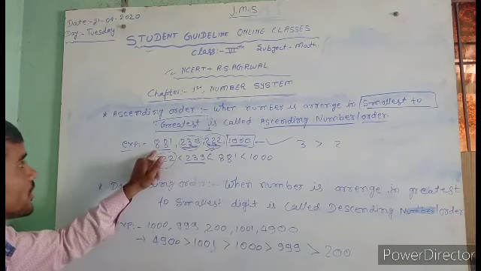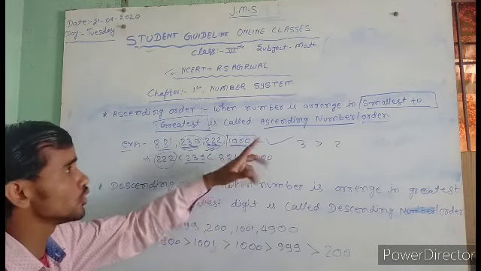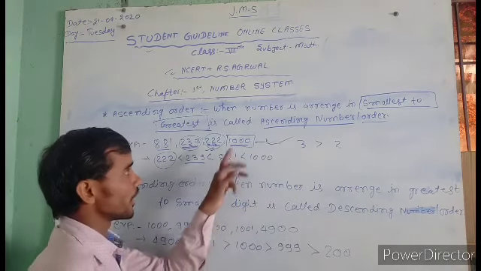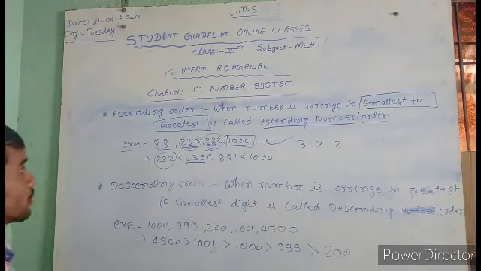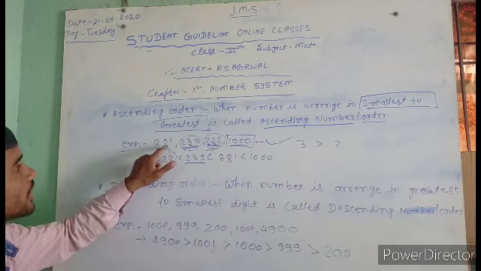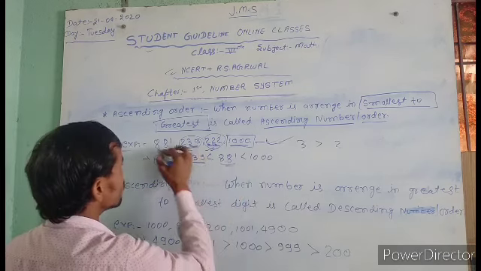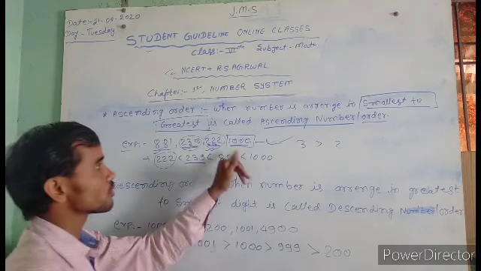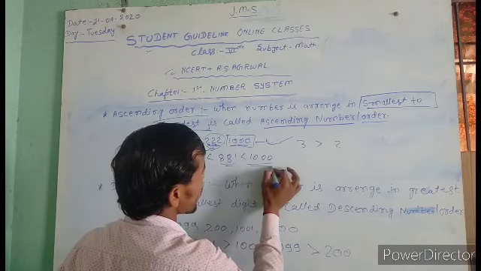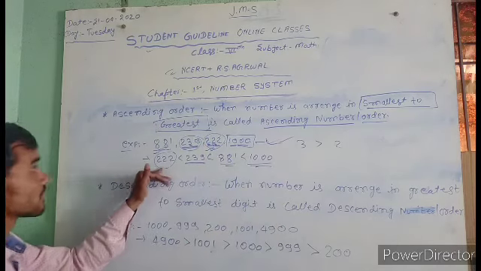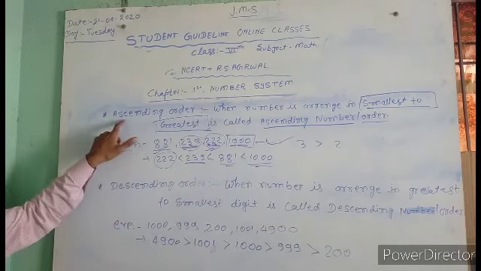Next, 881 and 1000. So you also write on the board: 1000 is the greatest number, and the one before it is 881. So write here, and three numbers are finished, and the last one is 1000. So you also write 1000 here. So that's the answer for arranging in ascending order.